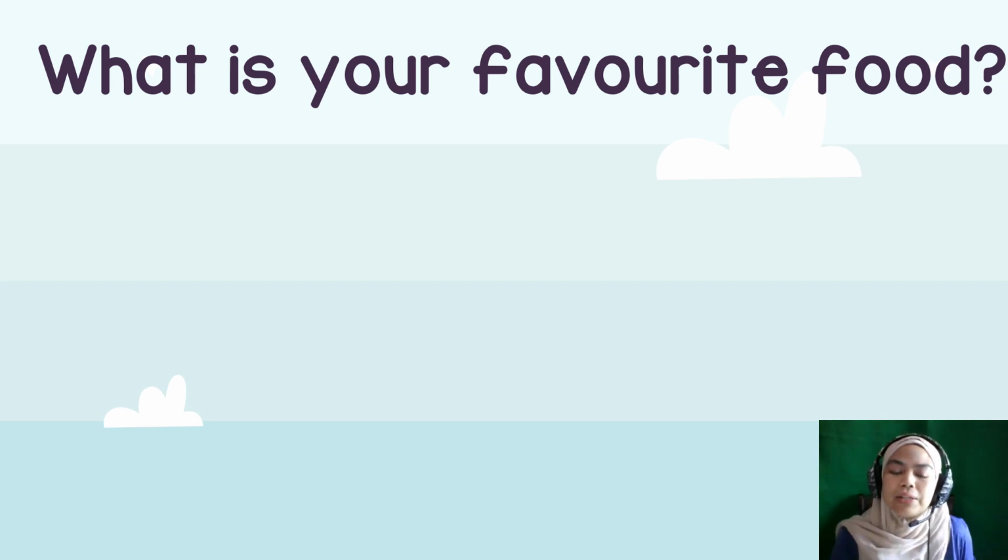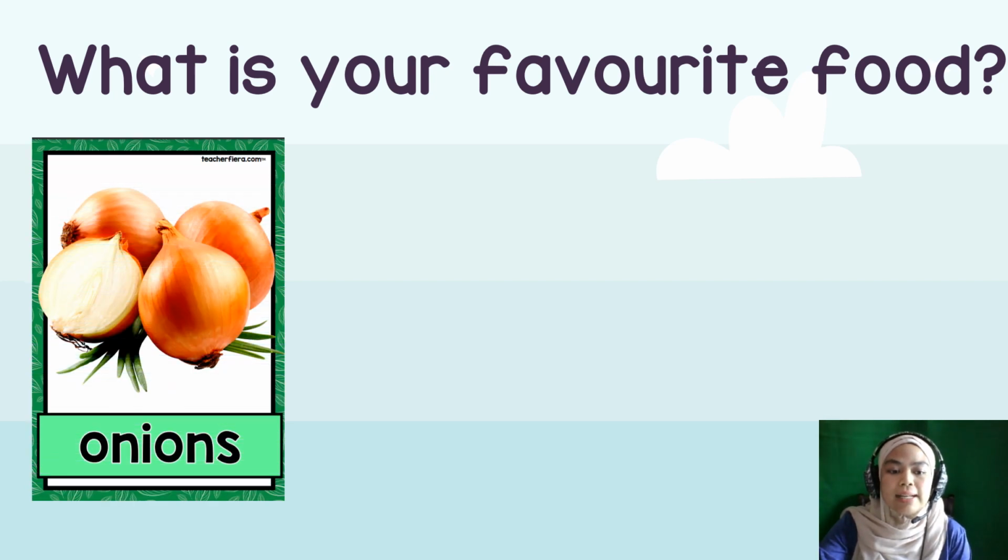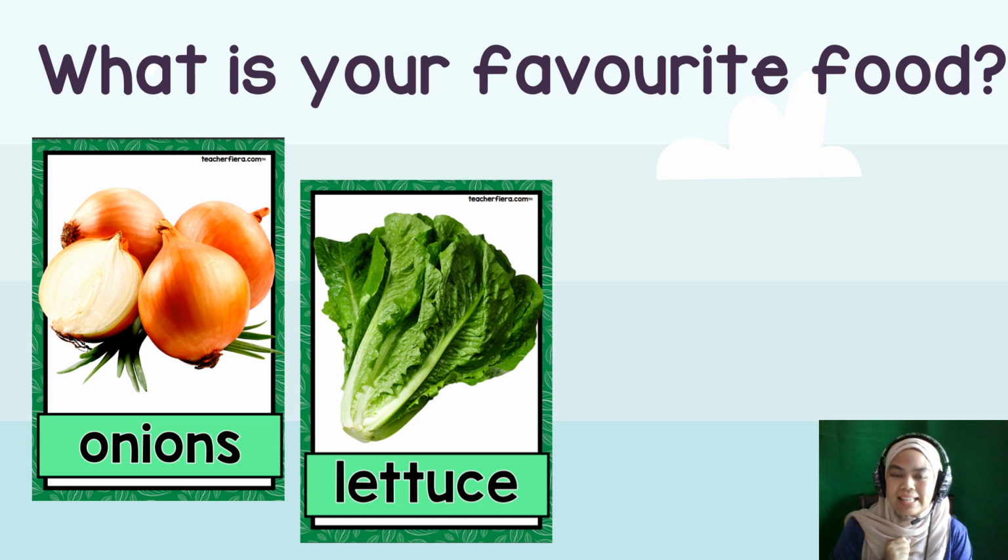So now I'm going to introduce to all of you some of the vocabularies that we need to learn in this lesson. Okay, let's go one by one. The first one is onions. So you can count the onion, right? So if there's only one, you only say onion. But if there are more than one, you say onions. Repeat after me. Onions. Next, lettuce.